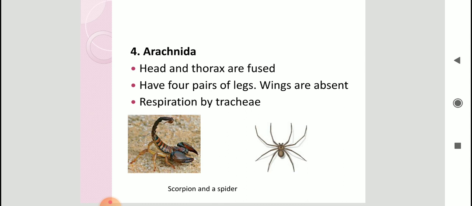Now just by naming the character, your task is not over. Since you are a biology student now, you are in class 6, you are studying biology now. So you have to tell me that out of these four classes, that is Crustacea, Myriapoda, Insecta, Arachnida, that particular character belongs to which class. That also you have to tell me. So you will think and find out whether you have seen any such cartoon series or some movie. If you remember, you just tell me the name of that character and which class of arthropoda it belongs to.